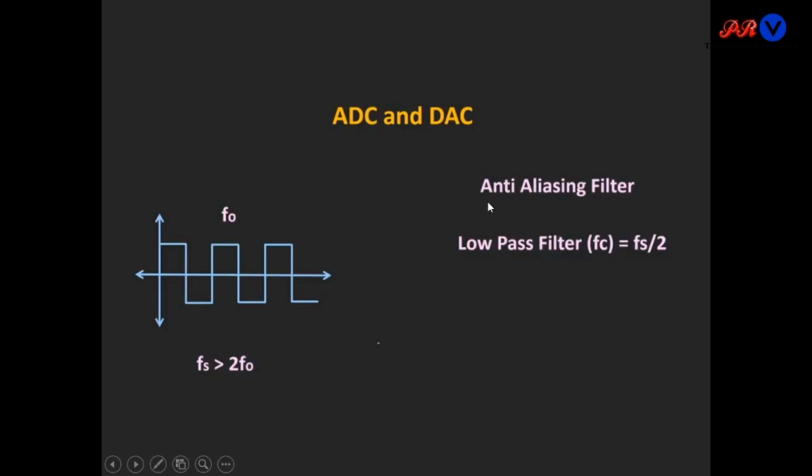To remove this aliasing, we will use an anti-aliasing filter. An anti-aliasing filter is just a low pass filter which has a cutoff frequency of fs by 2. This low pass filter will filter out all the higher frequency components from this square wave, and in this way the higher frequency components are eliminated, and we will get an accurate waveform or frequency at the output.